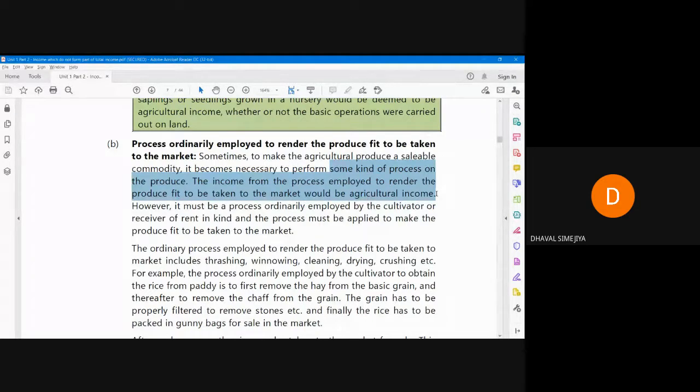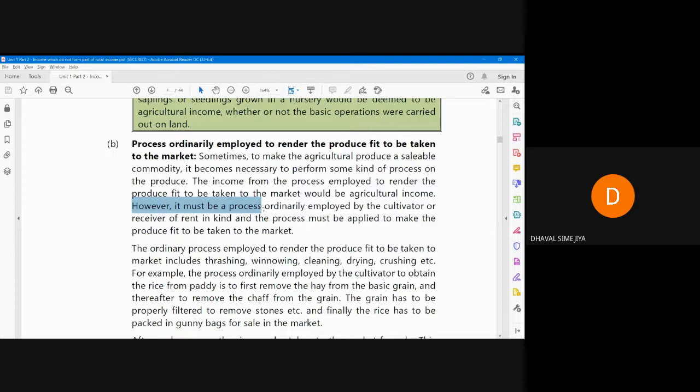So I have done some process on it to make it fit to be taken to the market, so it can be a sellable product and I can sell it in the market. However, it must be a process ordinarily employed by the cultivator or receiver of rent in kind, and the process must be applied to make the produce fit to be taken to the market.